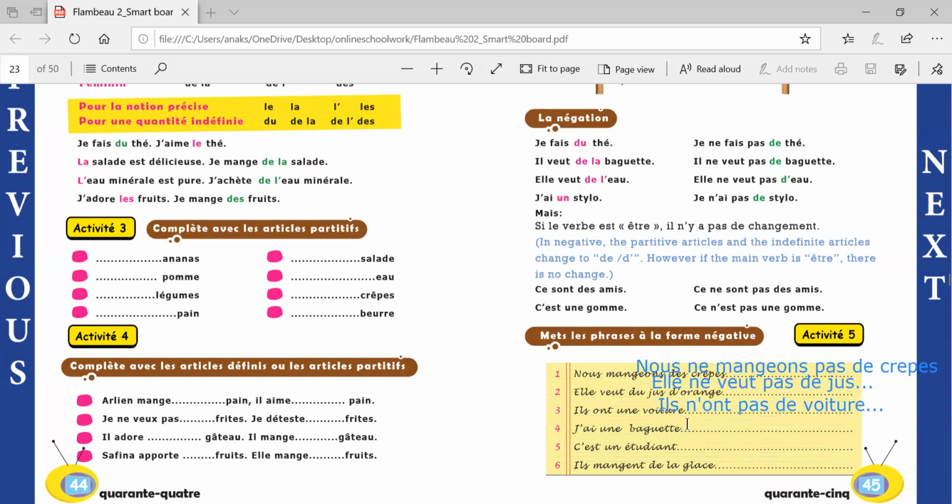J'ai une baguette. I have a baguette. Baguette is a long French bread. Now you want to say, I don't have any baguette. So, je n'ai pas de baguette. C'est un étudiant. Now here, be careful. We have verb être here. C apostrophe EST. So there won't be any change while making it negative. We will just change it to ce n'est pas.